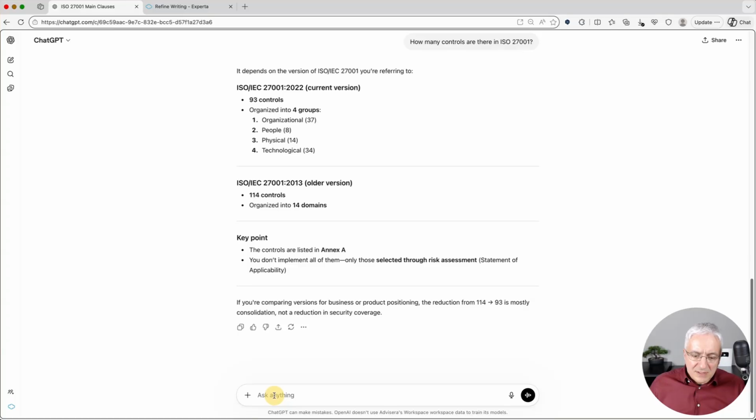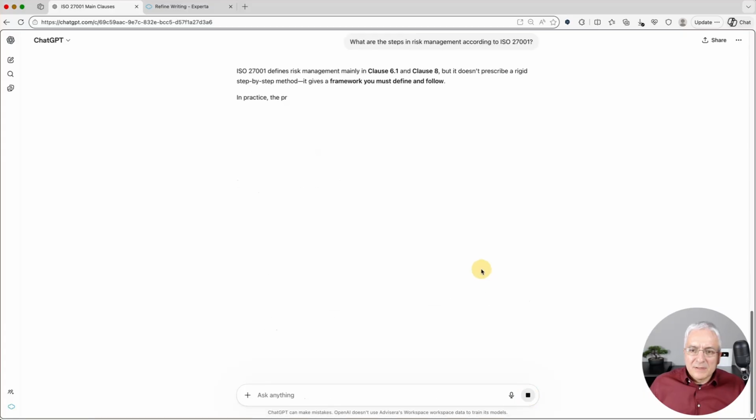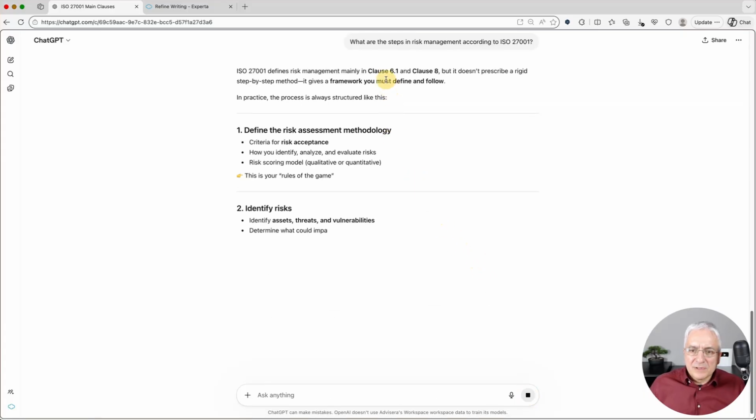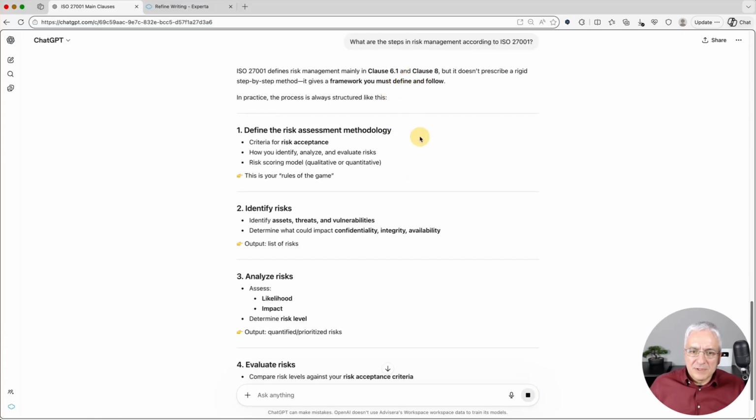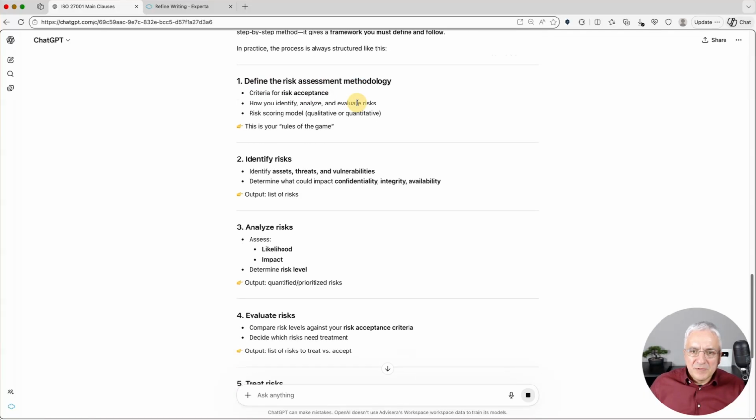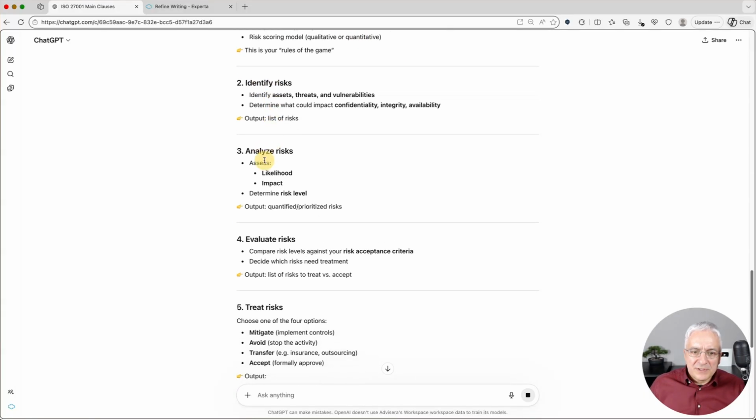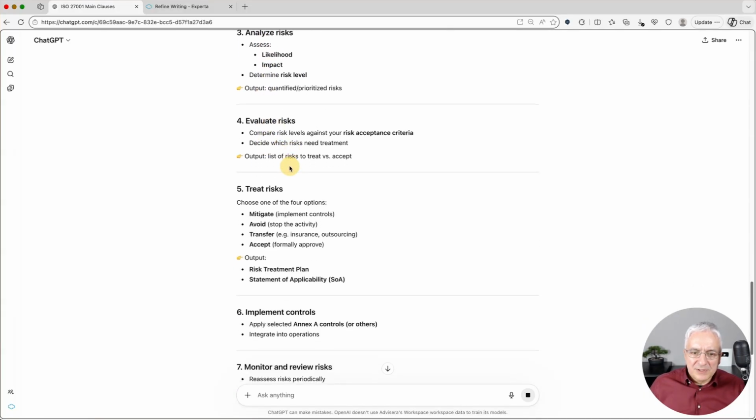Now let's see how it answers a little bit tougher questions. What are the steps in risk management according to ISO 27001? And let's see what it answers. So clauses 6.1 and clause 8, this is right. First, define the risk assessment methodology, correct. Identify risks, analyze risks, evaluate risks, treat risks.